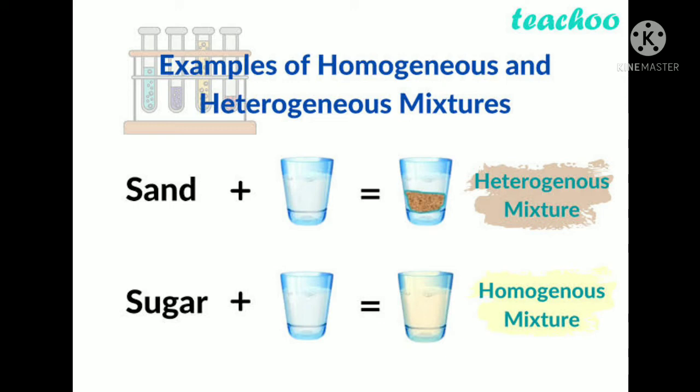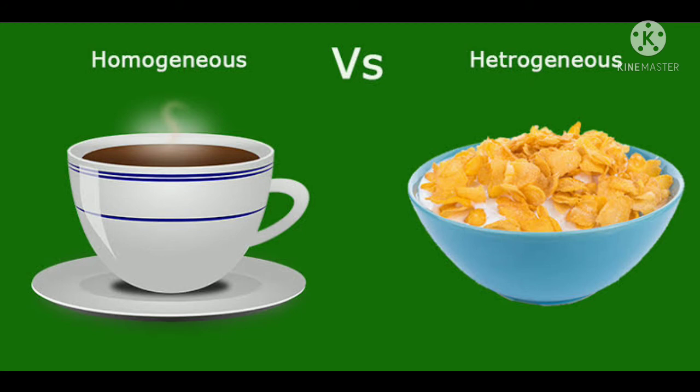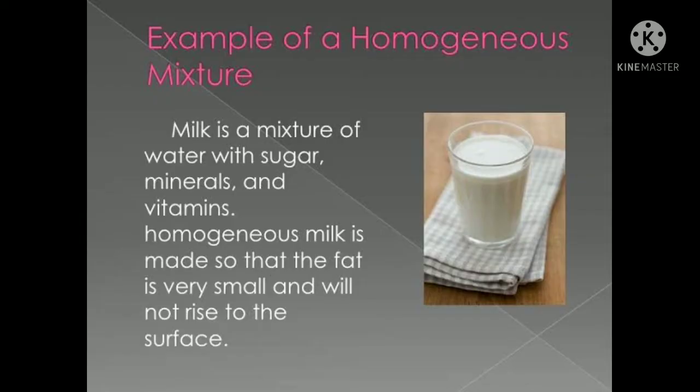Now let's see another example of tea and cornflakes. Before, the milk was homogeneous. As soon as you give it some cornflakes, it will be heterogeneous. Now see here an example of homogeneous. Milk is a mixture of water, sugar, minerals and vitamins.